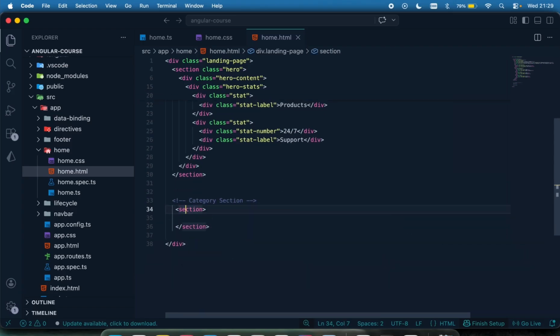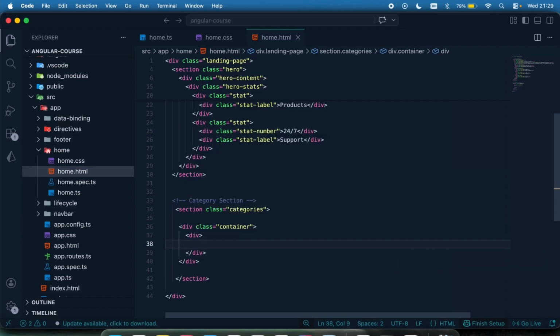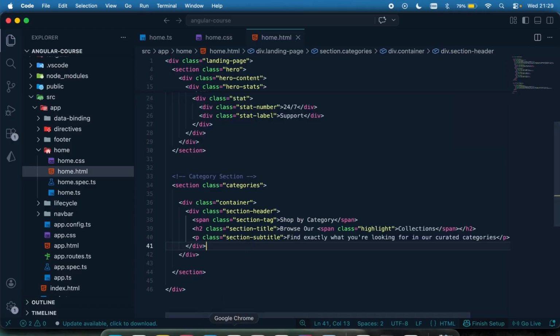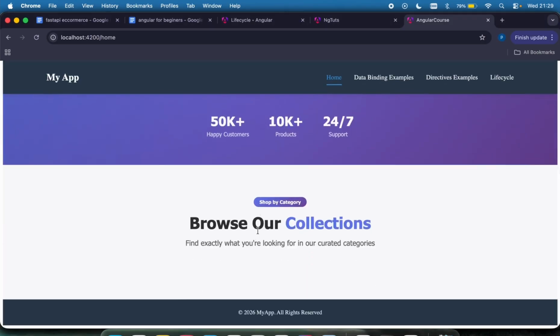So here I'm going to say section, and this is going to have a class right here. So I'm going to call categories. I already have that style up. And then I'm going to have a div right here and give it a class of container, like so. And then I'm going to have another div, and then just have some dummy data right there. So let me just do that quietly, like that. Okay, so if I come right here, this is what you have, our category right here, browse our collection.